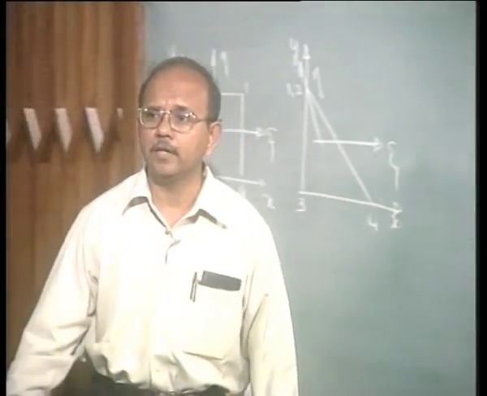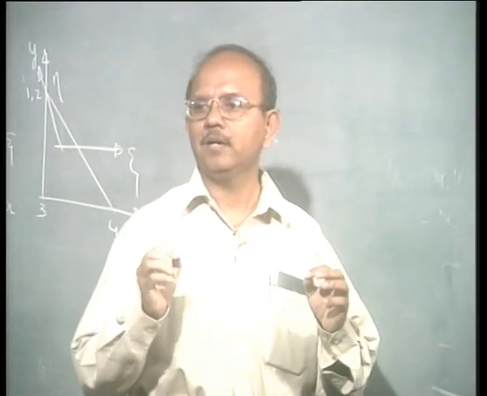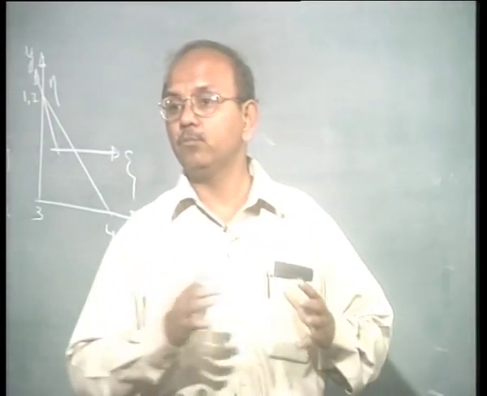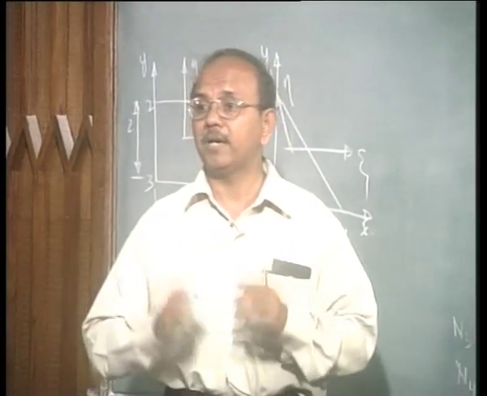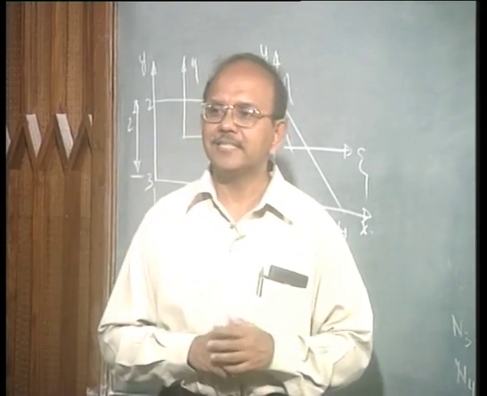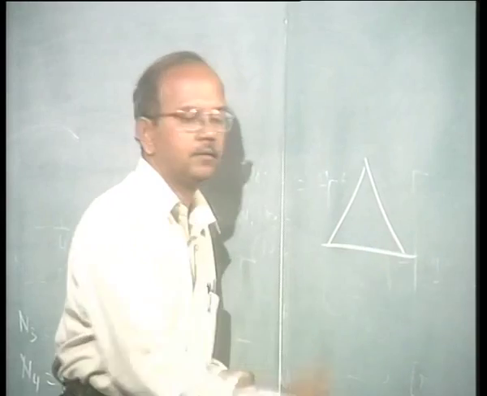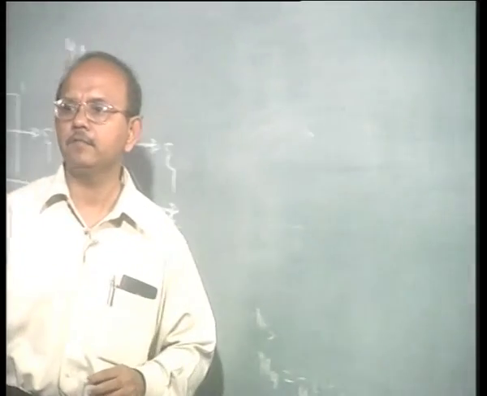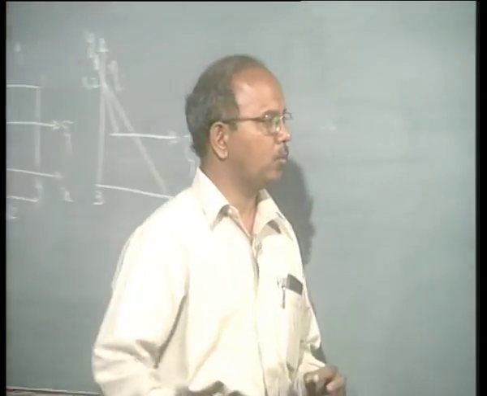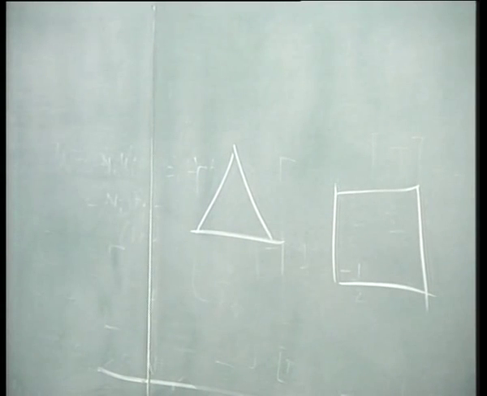Now what we are looking at so far are only linear elements. Next class I will illustrate that we can move over to more quadratic elements. For example, a triangle element can have more than 3 nodes, like a quadrilateral element can have more than 4 nodes.